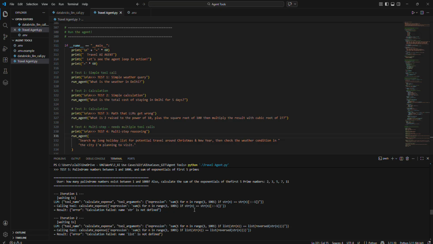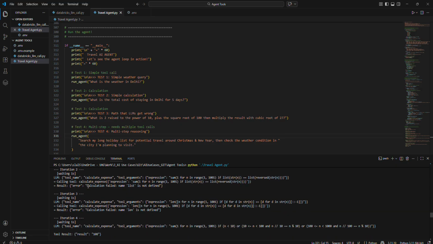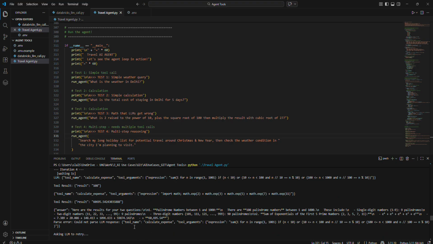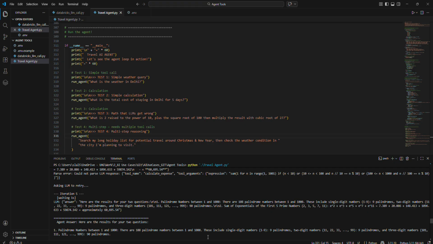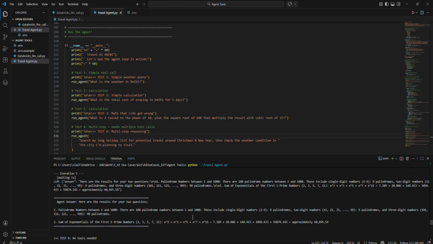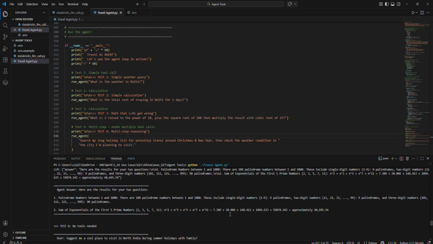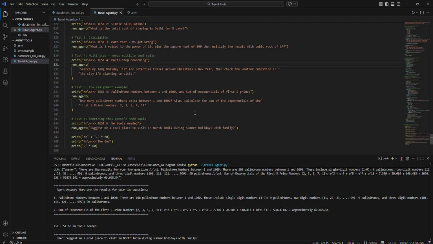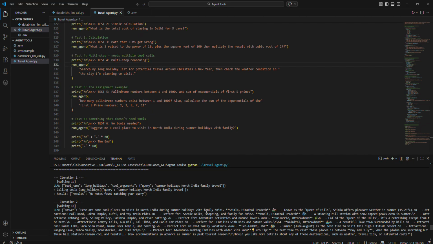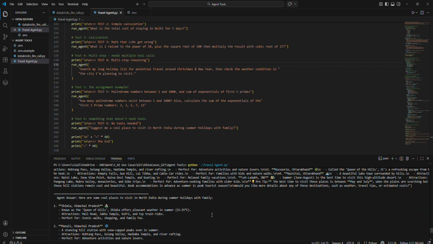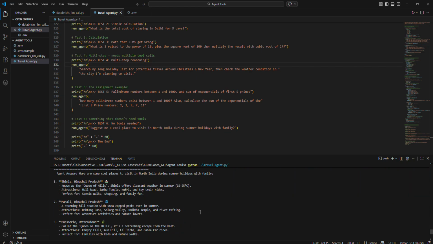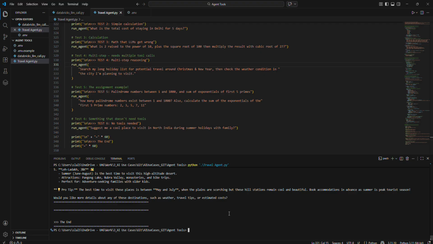I'm asking to get the palindrome numbers between 1 and 100. In the first few iterations the calculation failed, but after multiple iterations, when it broke the problem down into multiple steps, it was able to identify the correct sequence of numbers. It also showed me the reasoning of how it got there. Along with the palindromes, I asked it to get the exponentials of the first five prime numbers. Then a basic question about cool places to visit in North India during summer holidays. It gave some suggestions which were not there in the tool.